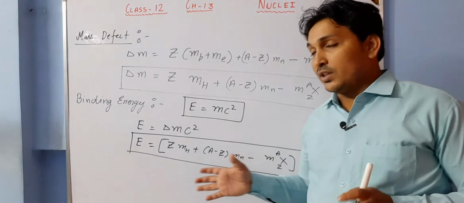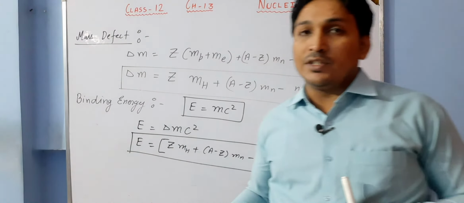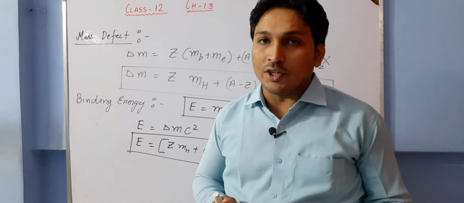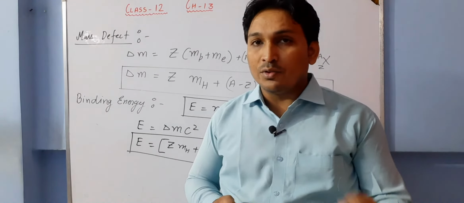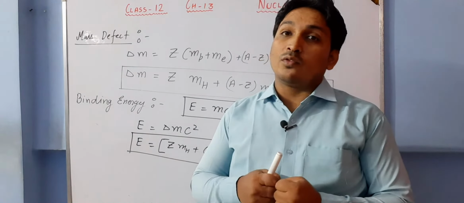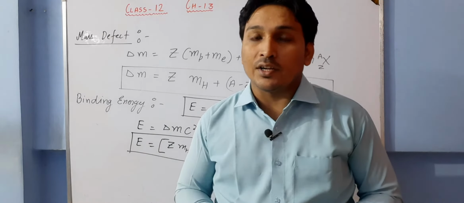Basically, binding energy of a nucleus is defined as the amount of energy which is required to separate the nucleons from so much distance from each other, so that they cannot have further interactions.